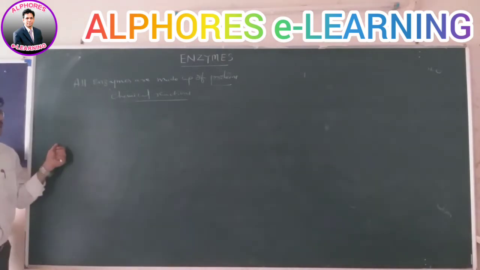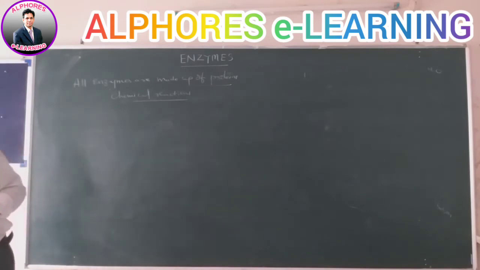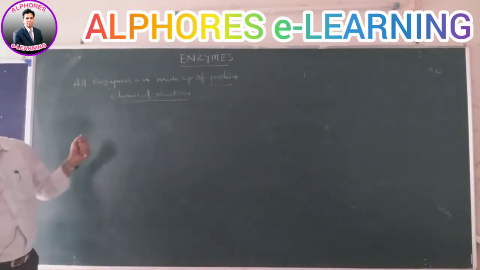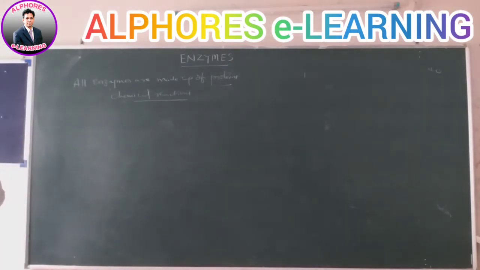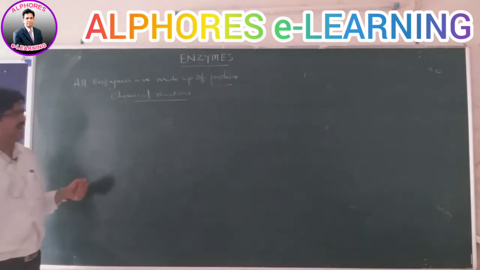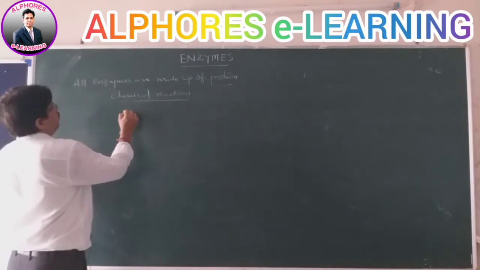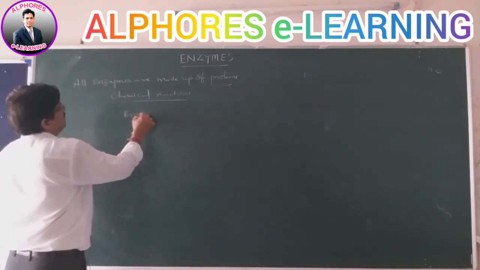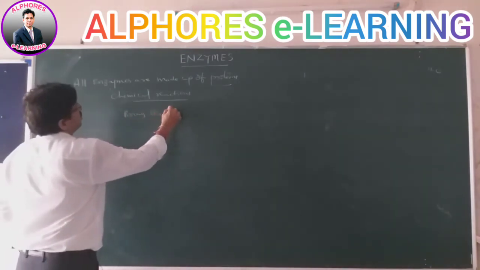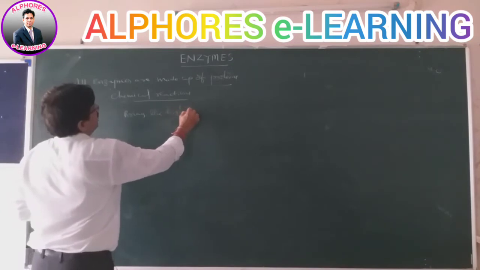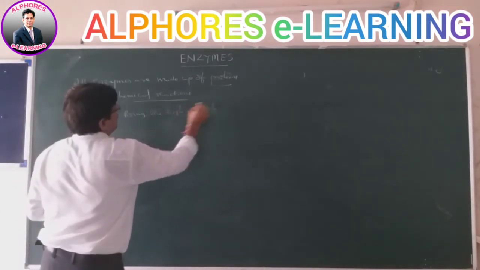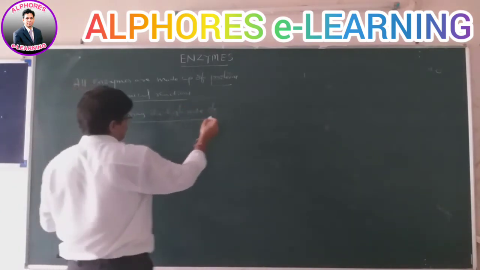Now let us study the mechanisms: how do enzymes bring about such a high rate of chemical reactions?